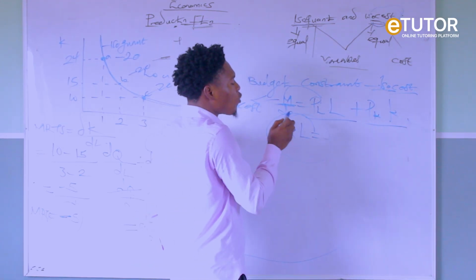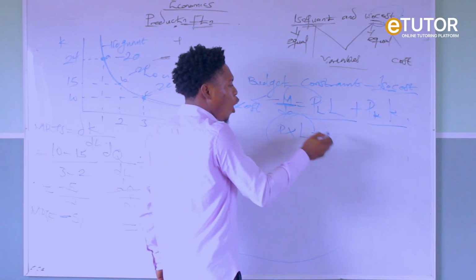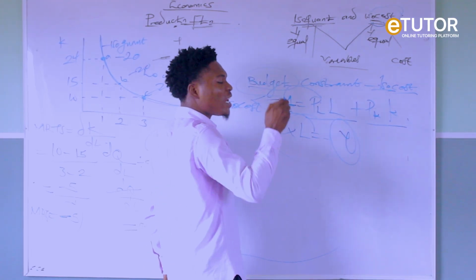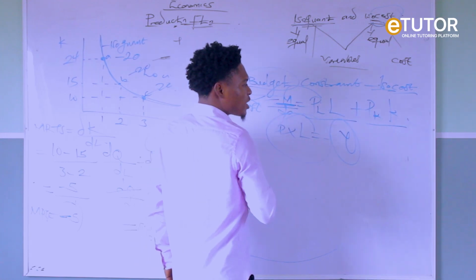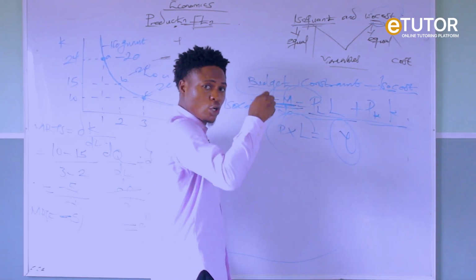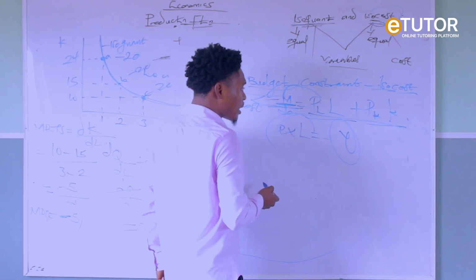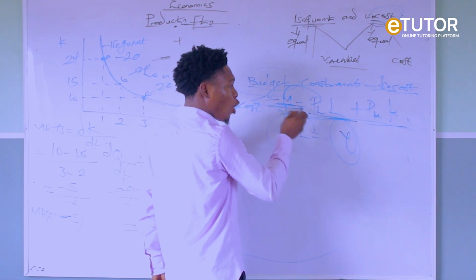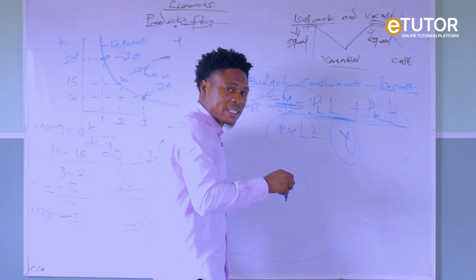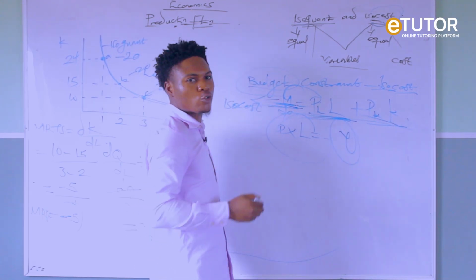So the expression of our isoquant is N, or in some cases you will see Y. It's our budget. What is budget? Budget shows relationship between income and expenditure. This is our expenditure, showing our cost. This is our budget, showing our income. So the income of the producer, the amount to be spent on the increment of capital and labor at their respective prices, is what shows our isocost.